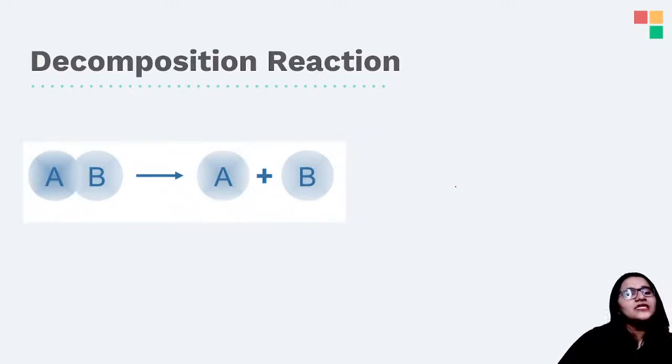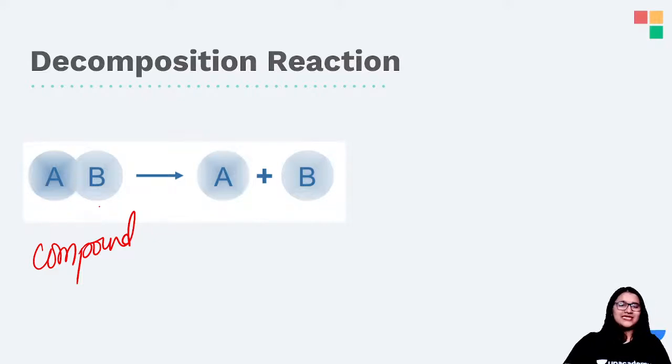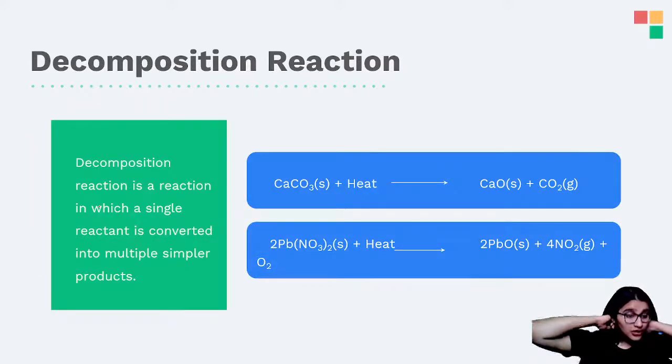Okay. So what is decomposition reaction? As you can see over here, you will have a nice complex compound, which when you use something that gives energy to the atoms of the compound, it breaks down. Yes, it breaks down to give you simpler products. It can be two or more than two simpler products. Yes, so that is decomposition reaction.